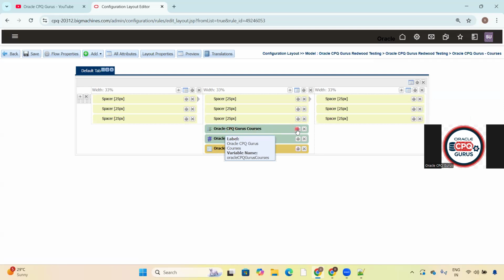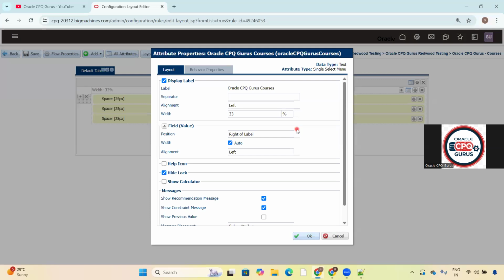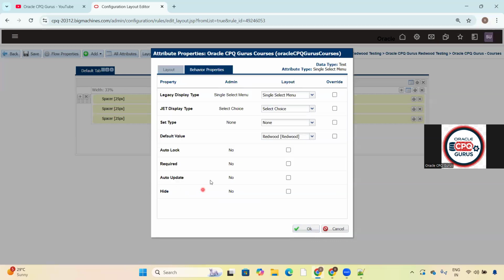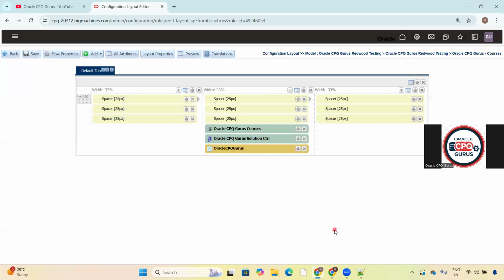Click on the settings icon. Here there is a layout and behavior properties tab. Just click on the behavior properties tab. In this tab, you will see the option called hidden, and you can click on hidden. This is the second way to hide an attribute. Now we will discuss the third way. Let me go back.